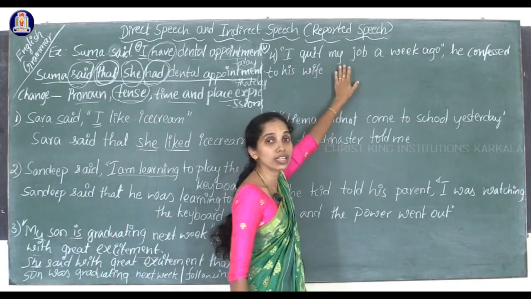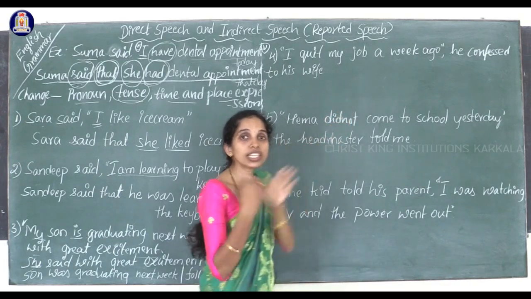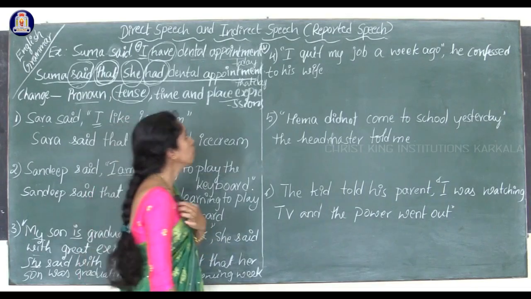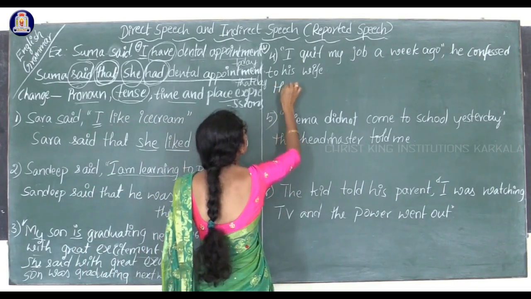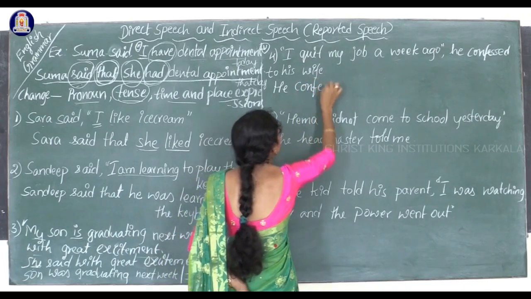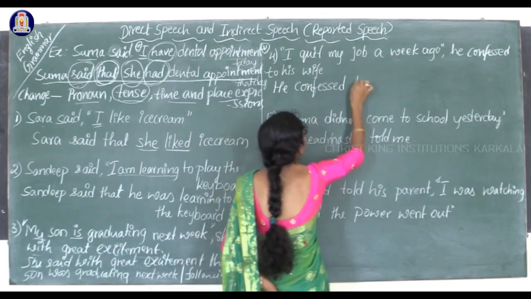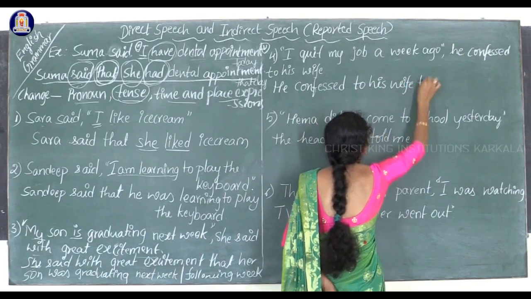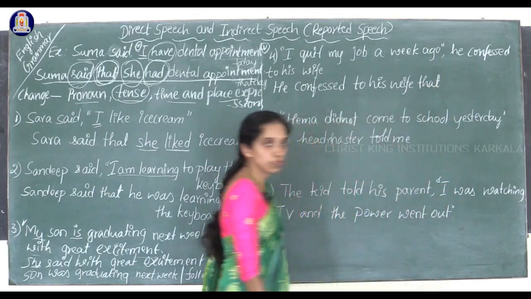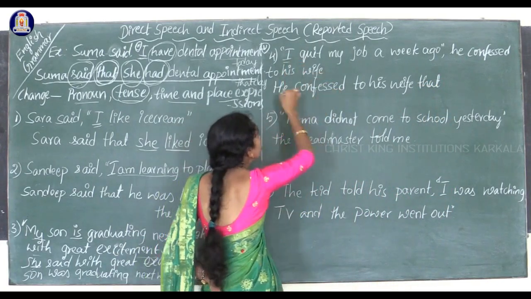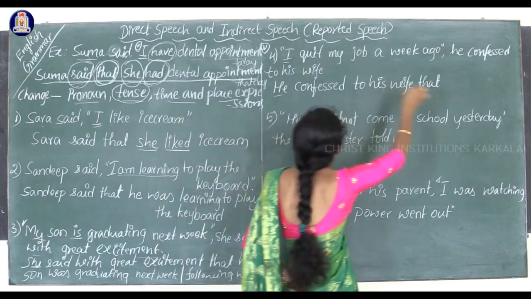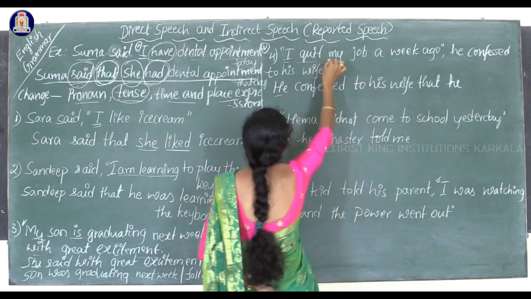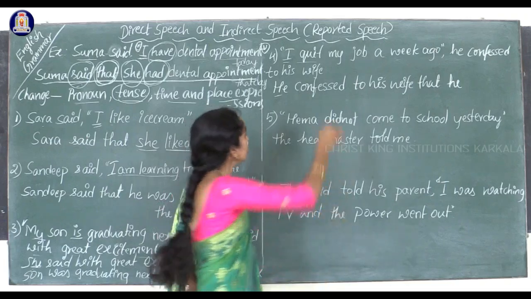So here this is in a past tense, simple past. So in which tense you have to write? Yes, of course, you have to write in a past perfect tense. So how to write? Answer is he confessed to his wife that he confessed to his wife that, here I refers to whom? This he, right? So he confessed to his wife that he quit. Past tense. Here it is past tense.